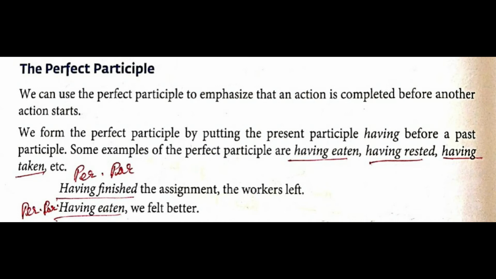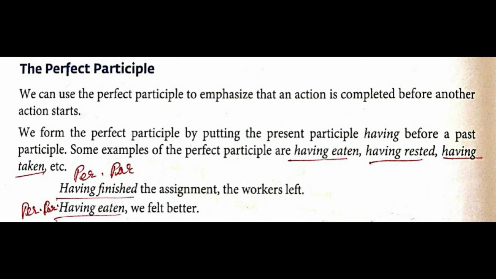Now I shall read the example. First one, having finished the assignment, the workers left. Having is present participle, finished is past participle. But when taken together, they are perfect participle.